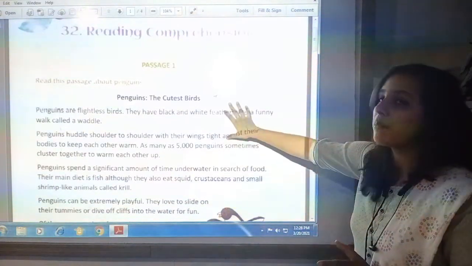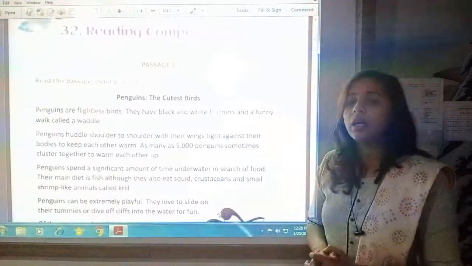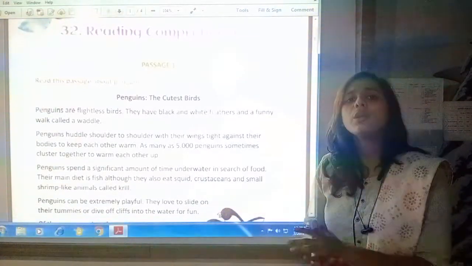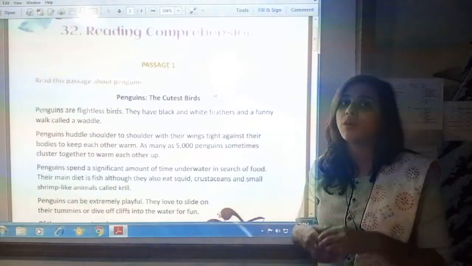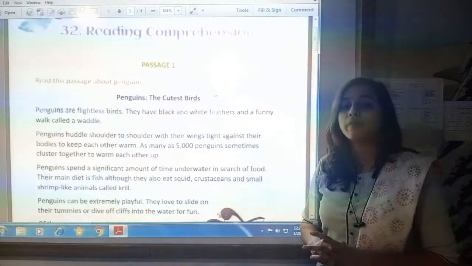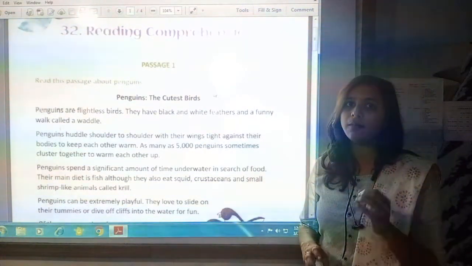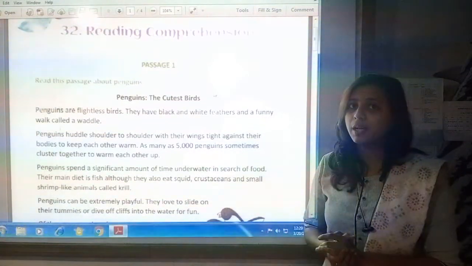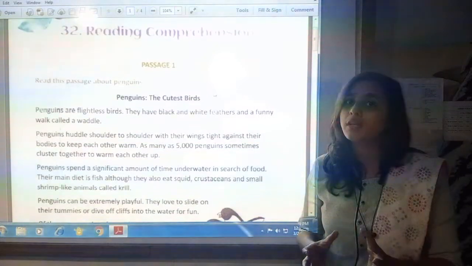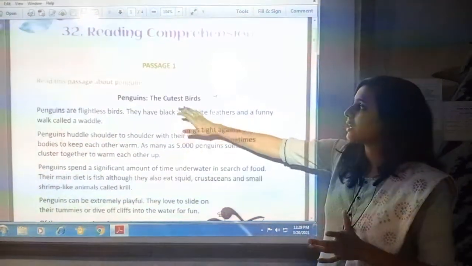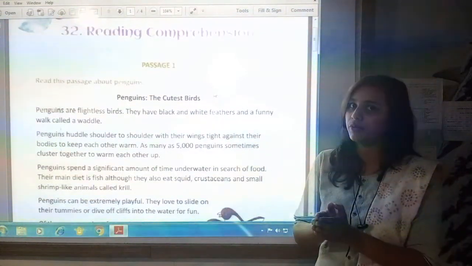So the most important part of this paragraph is the title. How will you come to know what the topic of that paragraph is? What is it about? When you read the title, from the title you will get the idea of what the topic of that paragraph is. Before reading, you should know the topic of that paragraph. For that, the title is given. That is why the title is the most important part of the paragraph.